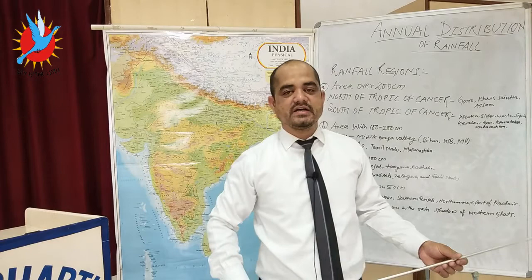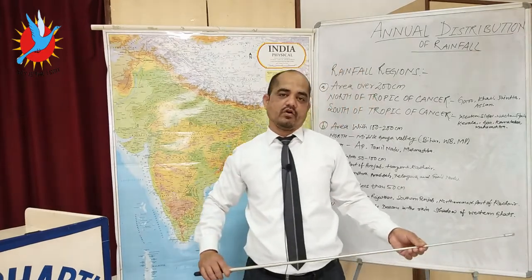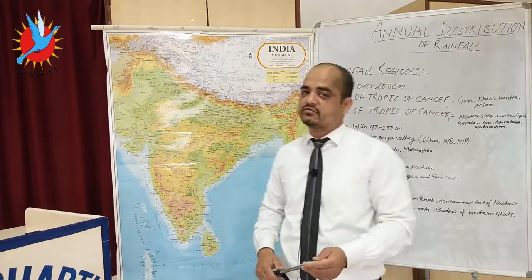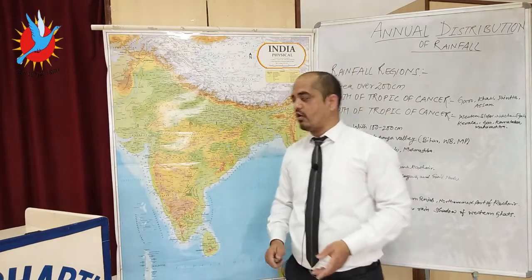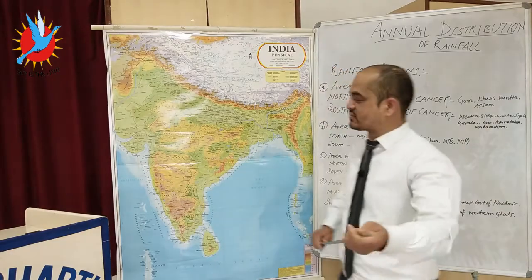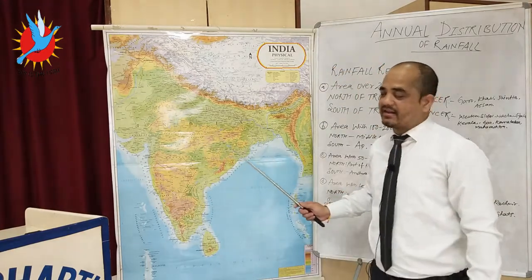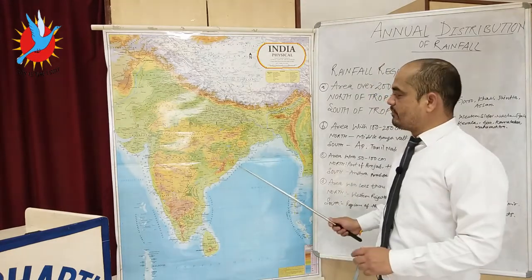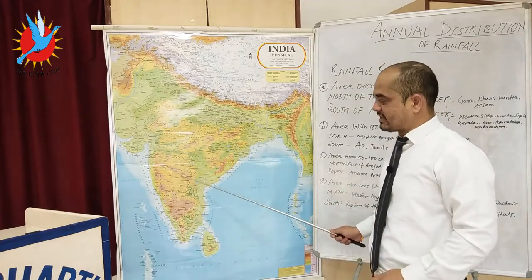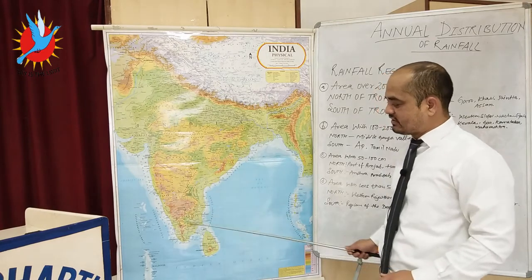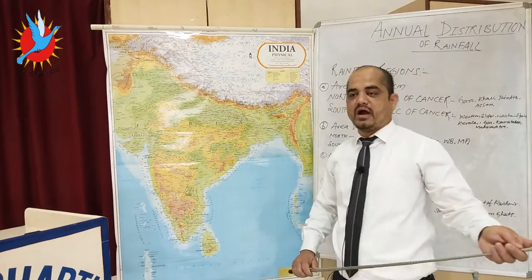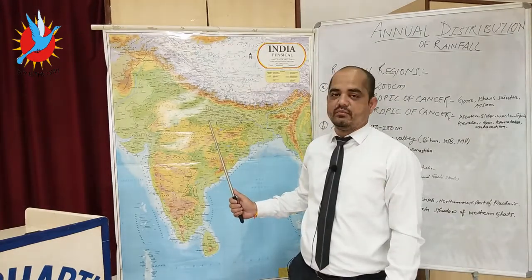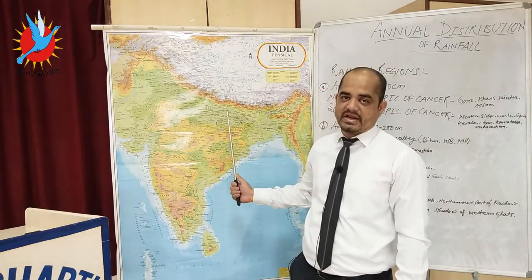Let's at last discuss the characteristics of all four seasons. So let us start from the summer season, which is known as the hot weather season. In the hot weather season, sun rays are very straight over the Tropic of Cancer, and the maximum area receives high temperature and dryness. There will be a great annual range of temperature in the center, and a very small annual range of temperature over the southern part. Sun rays will be very striking toward the mainland of India.